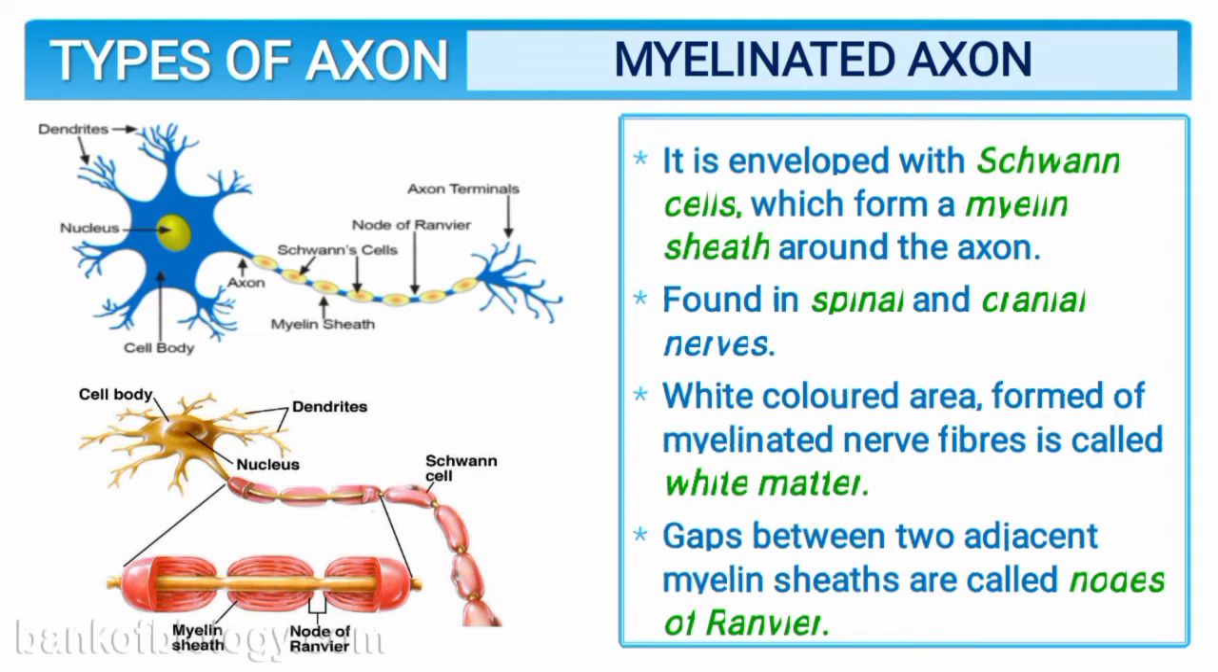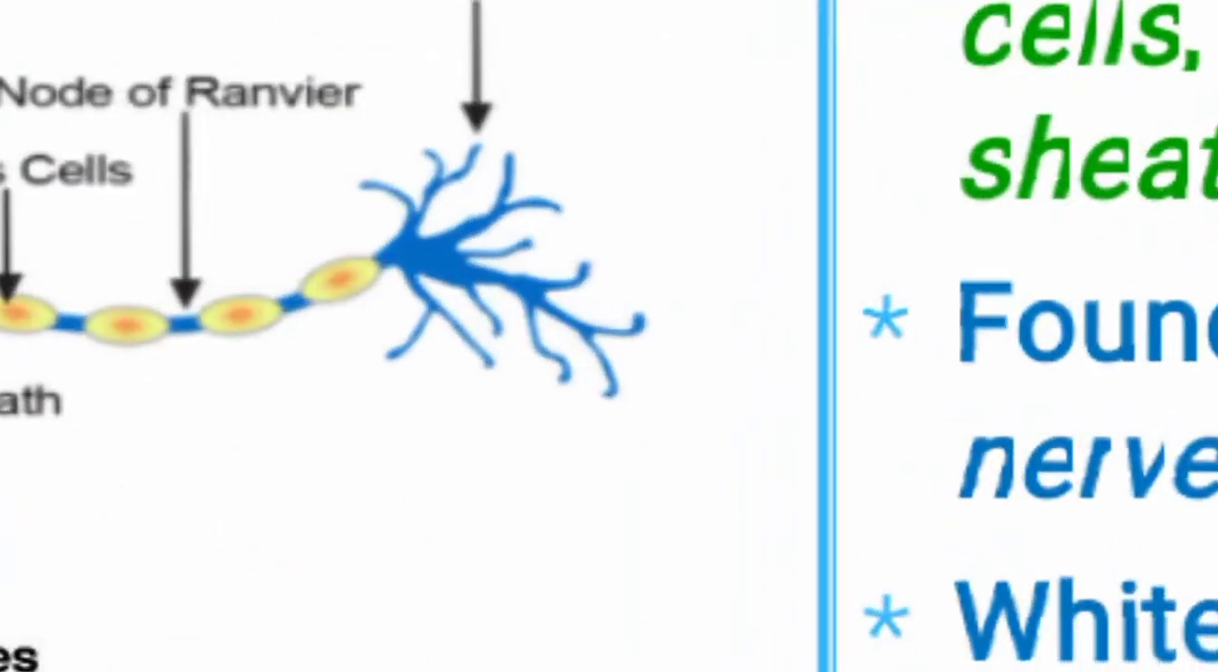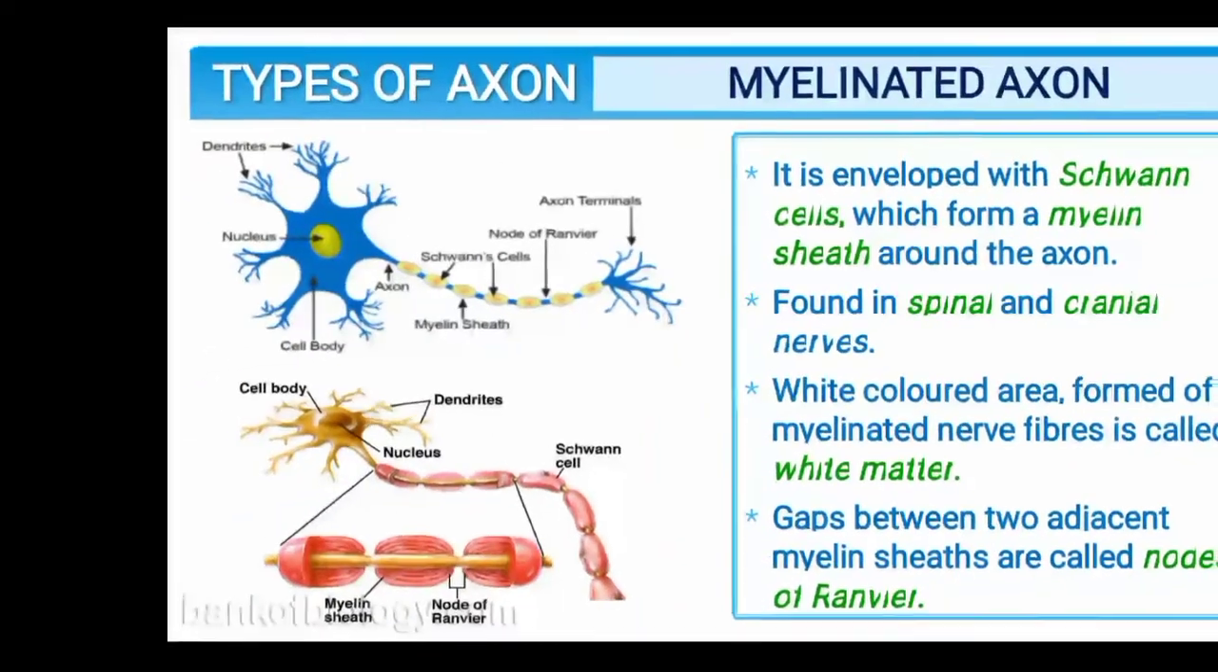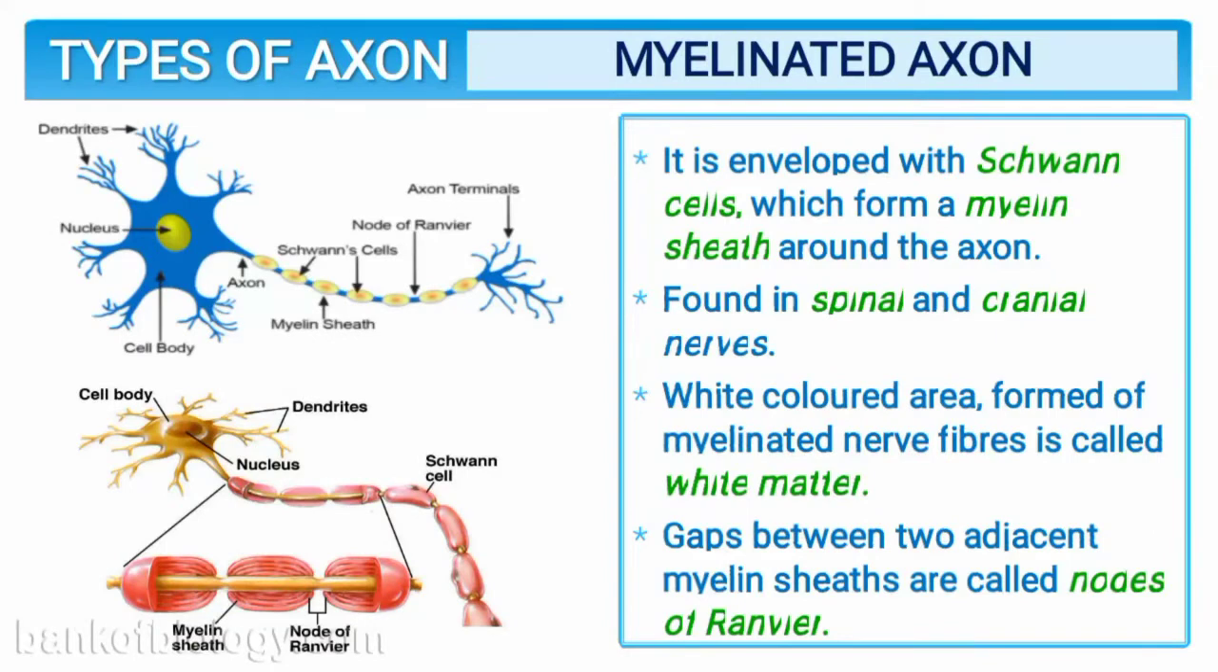That matter, as you can see in the diagram, that white matter is called the myelin sheath. And gaps between two adjacent myelin sheaths are called nodes of Ranvier. Means to say the gap which is present between one axon and the second axon is called the nodes of Ranvier, as you can see in the diagram elaborated downside.